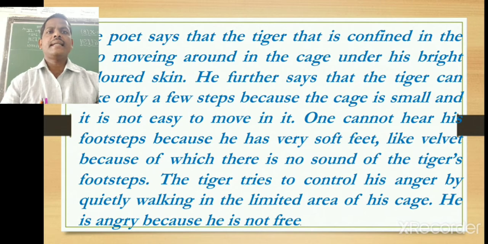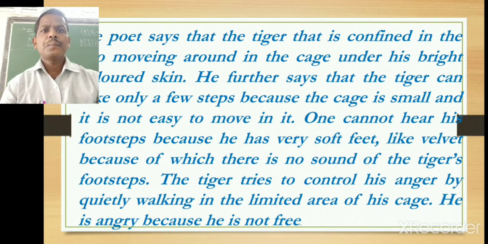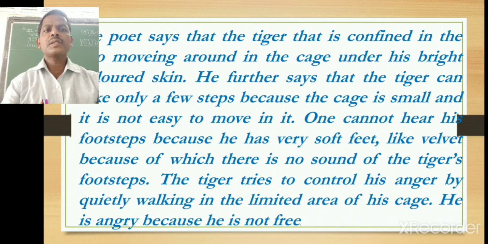The poet says that the tiger that is confined, tied in the zoo, is moving around in the cage under his bright colored skin. The tiger is caged and not allowed to come out from the cage. He further says that the tiger can make only a few steps because the cage is small and it is not easy to move beyond the cage.